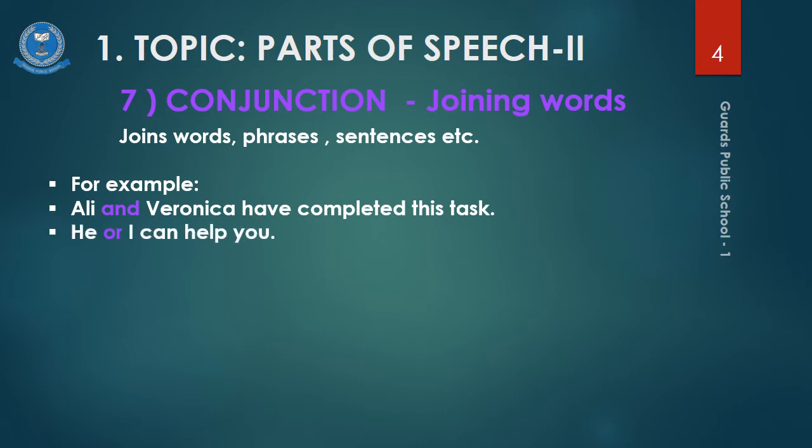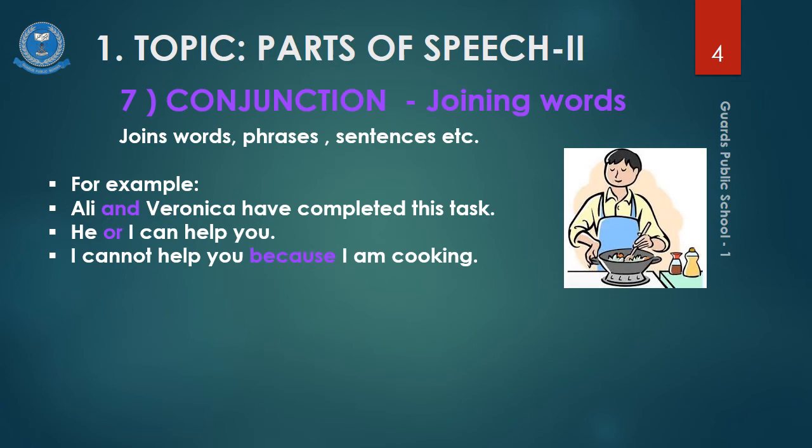Number 2, he or I can help you. In this sentence, again you see two subjects, two words. These words give you a choice and they are joined by or. Therefore, this word or is a conjunction. I cannot help you because I'm cooking. Here you see two statements, I cannot help you, I am cooking. They are being joined by the word because. Therefore, because here is a conjunction.